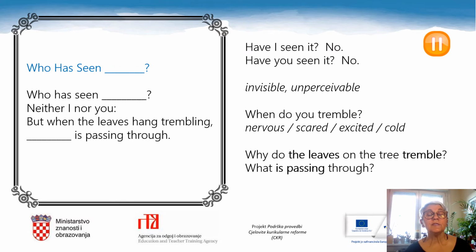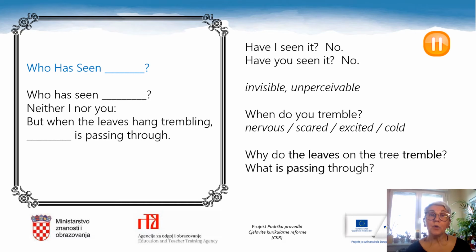There are a few more things we have to focus on in this first part of the poem. We understand that nobody has seen whatever is passing through, if we ask ourselves the questions: have I seen it? No. Have you seen it? No. Who has seen it? Neither I nor you. We can guess, we can make a conclusion. It's something invisible, nevidljivo, something unperceivable.